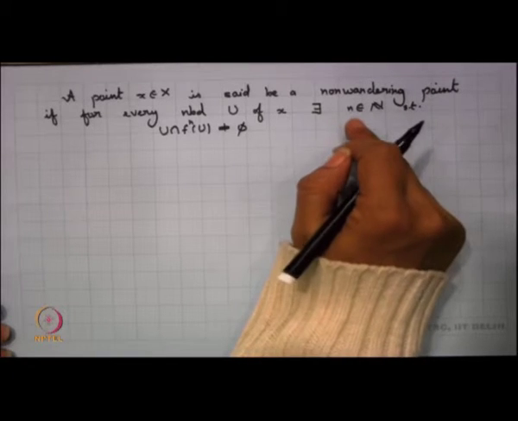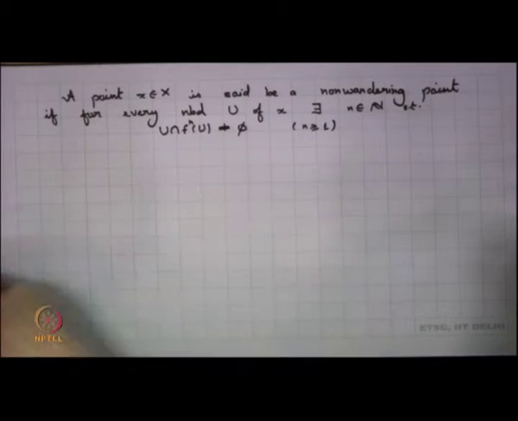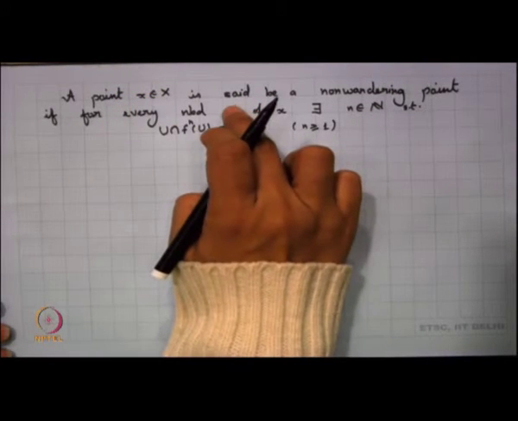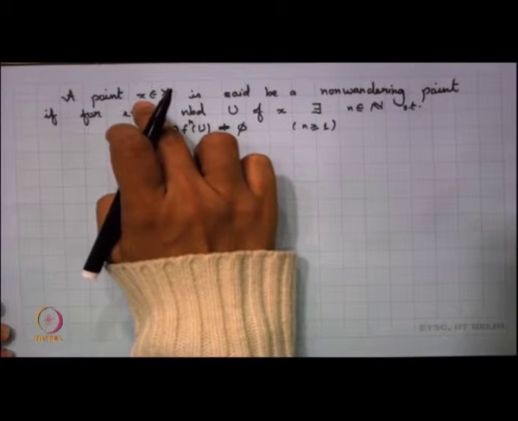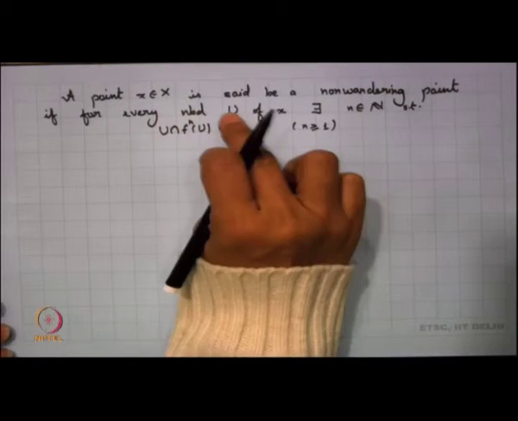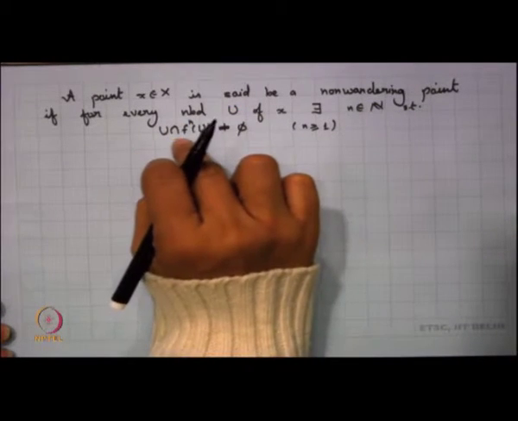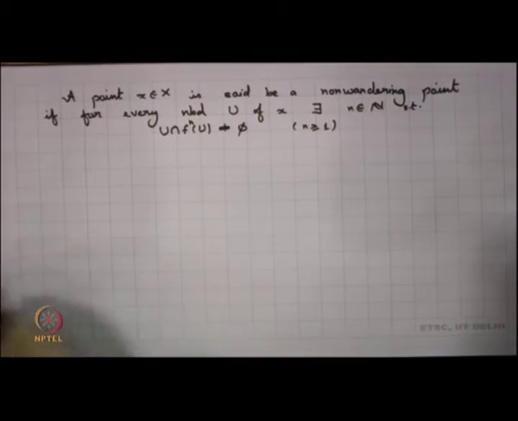Now, when I am taking n, definitely what I mean here is that my n happens to be greater than or equal to 1. So, what we want is that we take a point x and take any neighborhood U of x. We are not sure what happens to the iterates of x, whether they return back to themselves or not. But what happens is that if you take the neighborhood U, there will be some point in U which returns back to itself after some time. And if this is true for every neighborhood U of x, we call x a non-wandering point.